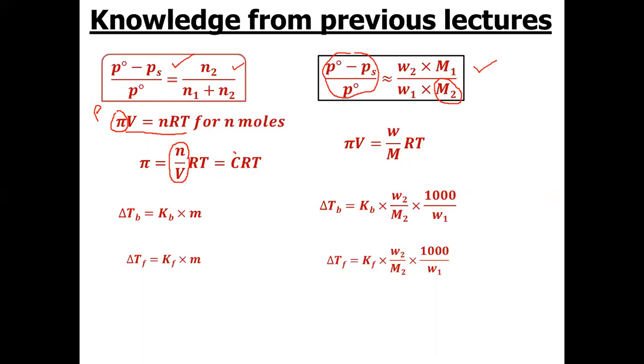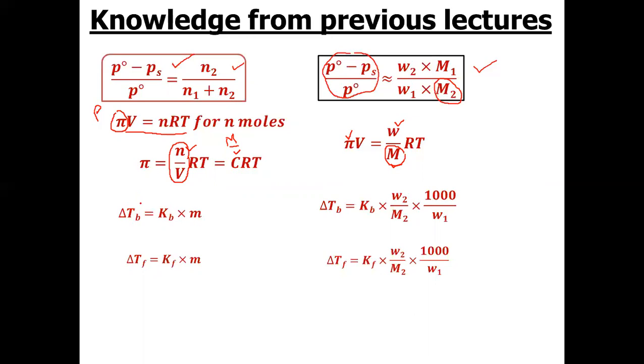That means concentration, and more particularly it is the molarity, capital M. So osmotic pressure is CRT. By putting the value of n, the number of moles of solute, which is weight of solute divided by molecular weight of solute, we can calculate the molecular weight of an unknown solute if we measure the osmotic pressure experimentally.